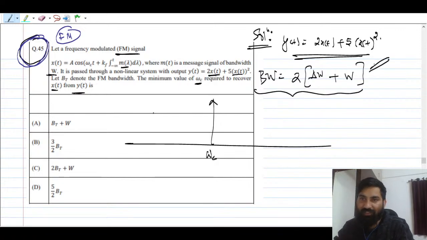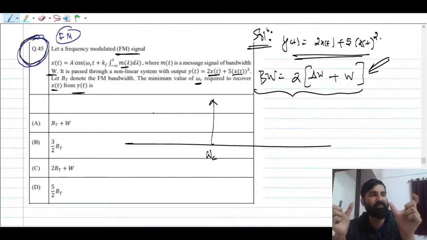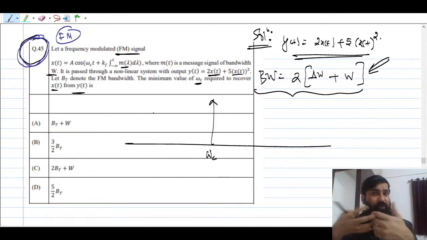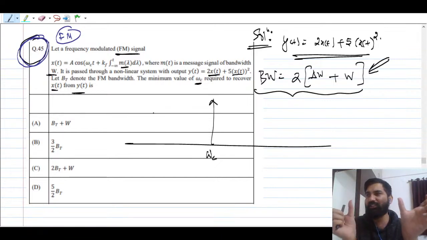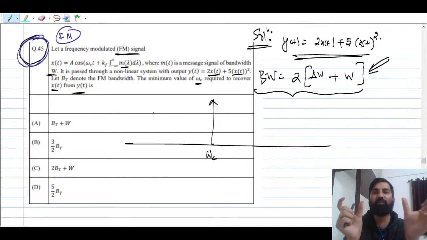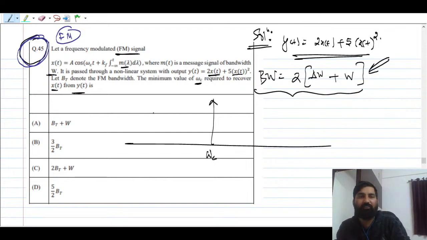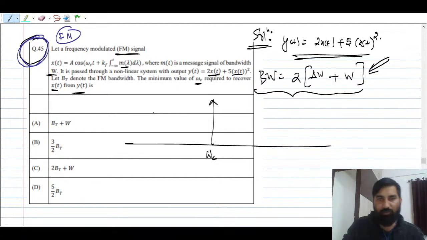ये फॉर्मूला कैसे आता है, that also you should know, right? How we get Carson's formula for an FM signal, 2 times (beta plus 1) f_m, right? तो हमेशा हम लोग क्या करते हैं, since we know that in case of FM there will be many line spectrums, many lines in the spectrum, so we always consider the significant spectrum which is near omega_c. That is very important to keep in mind. So your spectrum is going to be centered around omega_c, and we have to go this side delta omega plus W, this side delta omega plus W, 2 times of that, okay. I hope this makes sense.